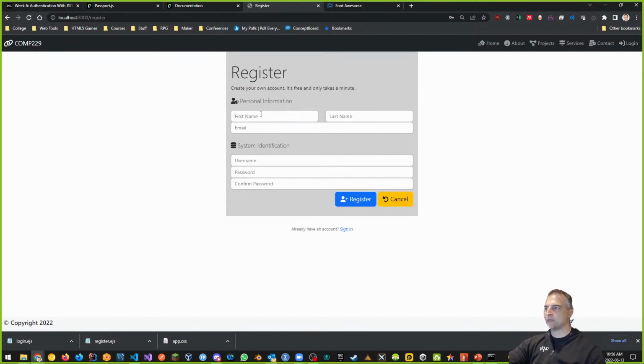It's going to take me to my registration page. I'm going to say my first name is admin, my last name is blank, and my email is admin@example.com. Please do this with me, guys, if you came to this point. And then in my system identification, my username is lowercase admin. My password is 123456, and I'll just use the same one. Then if I click register, if everything goes well, it should redirect me back to the movie list page.